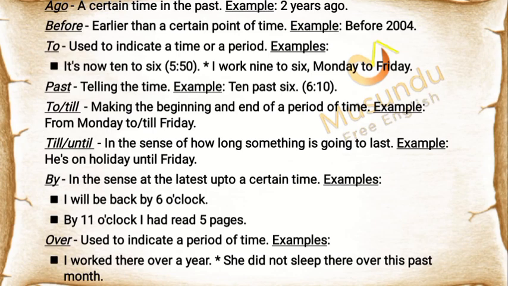"By" is used in the sense of at the latest, up to a certain time. Examples: I will be back by 6 o'clock. By 11 o'clock I had read 5 pages. "Over" is used to indicate a period of time. Examples: I worked there over a year. She did not sleep there over this past month.